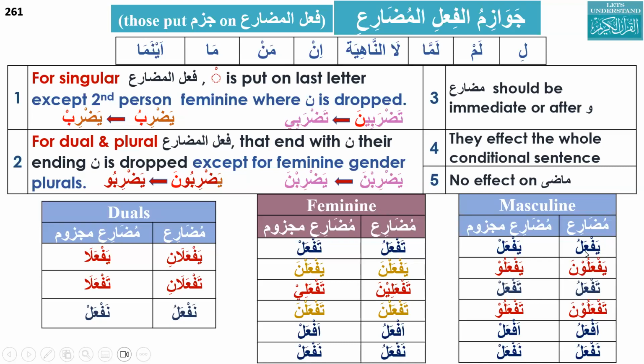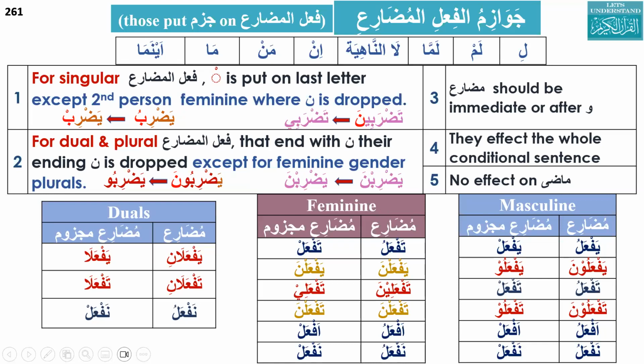So yaf'alu, if any of these jawazim is put before it, becomes yaf'al: put a jazm, a sukun. Yaf'aluna, same, noon will be dropped. Taf'alu becomes taf'al. Af'alu becomes af'al.